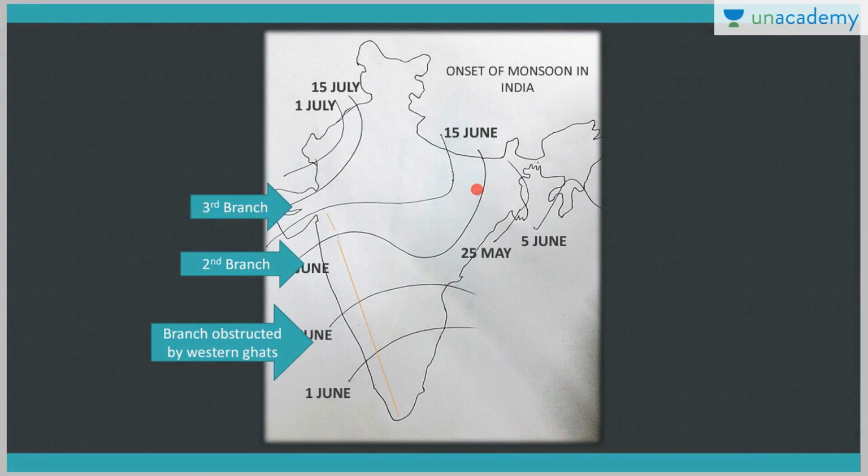Now this one is the second branch, right? It is entering the Narmada and Tapi river valley. It is mingling with the Bay of Bengal branch, right? And it is causing rainfall in the Chota Nagpur region also.